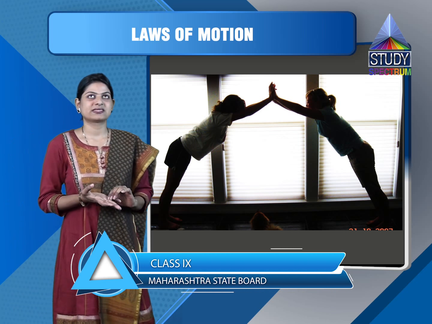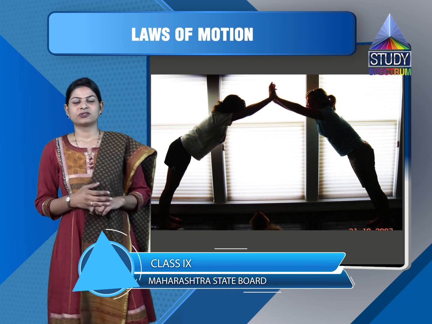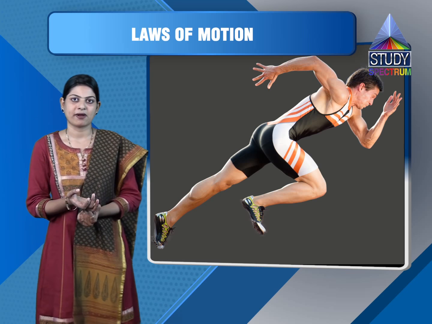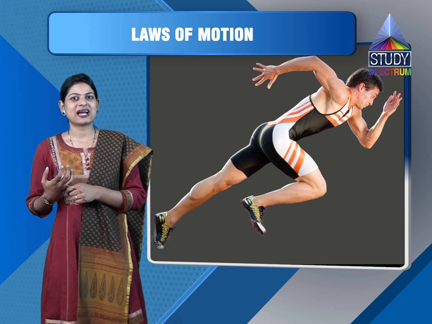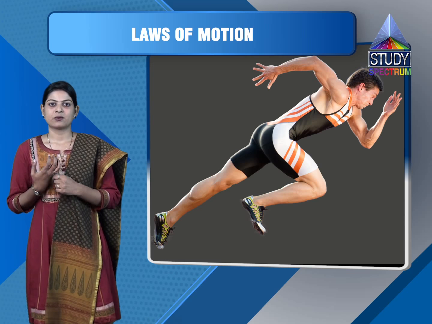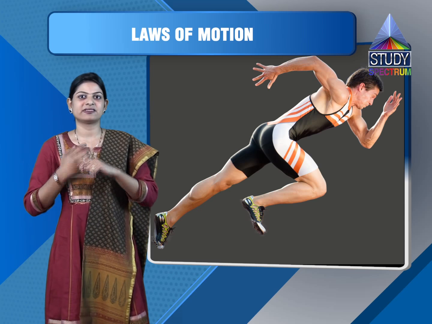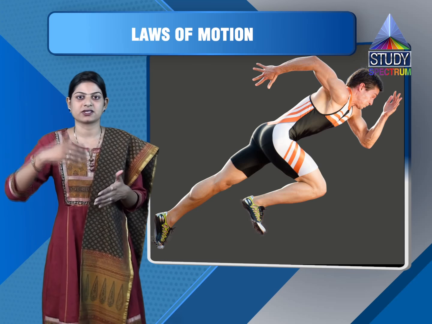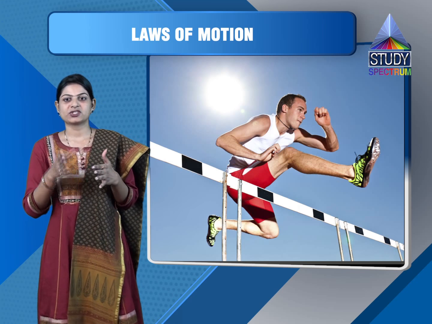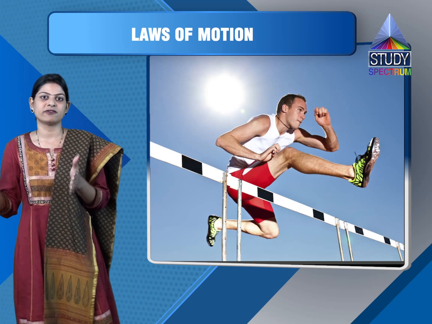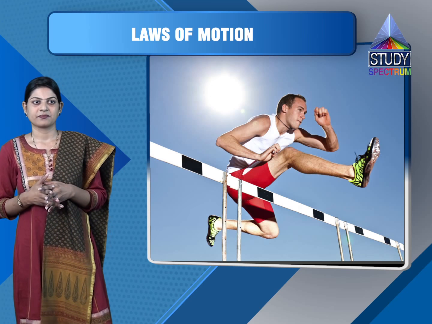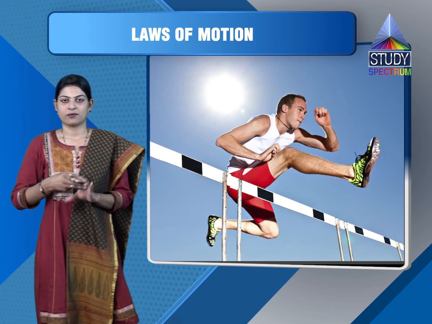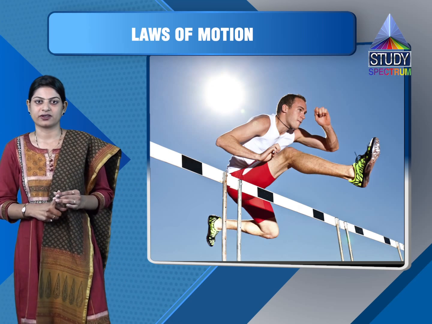Another example we can consider: why do you think an athlete, before taking a high jump, first starts running, and why can't he take a jump directly without running? He always starts running first and then he takes a jump. Why does it happen? Which of the three laws of Newton is applied in this? I can help you with that. Actually, the third law, that is the action and reaction.